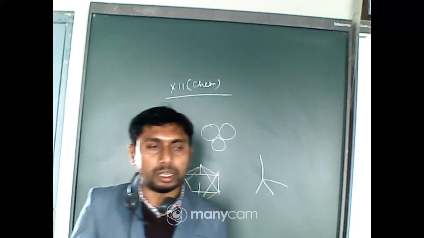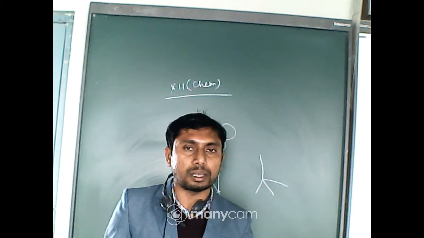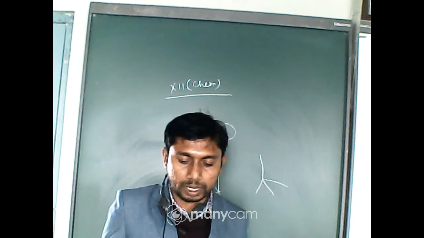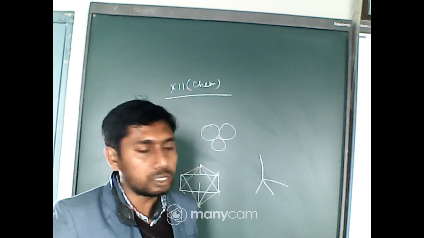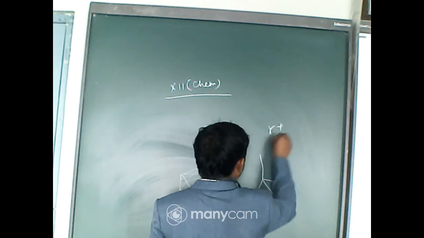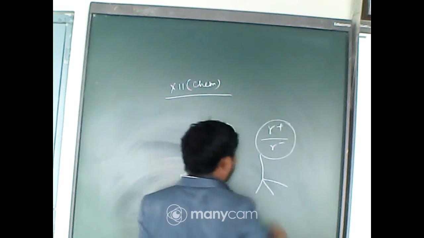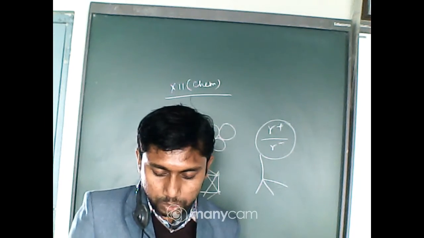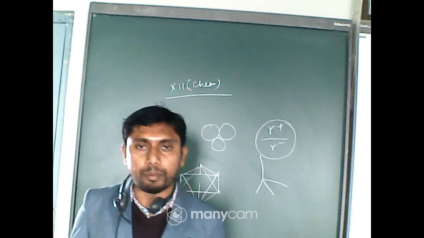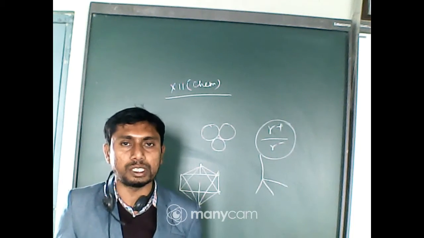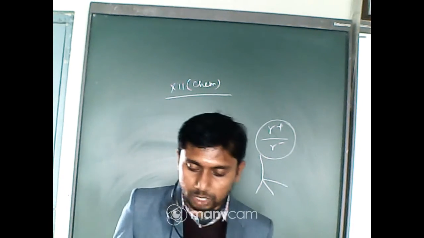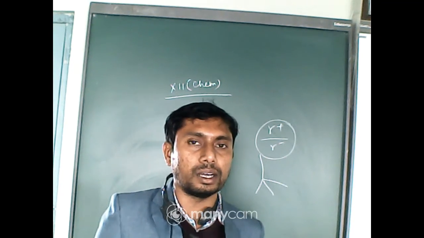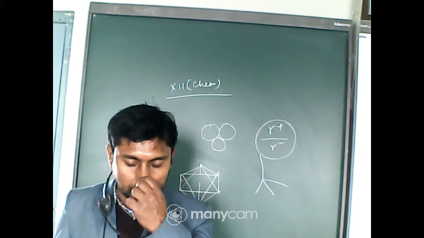Now the radius ratio gives some preliminary idea about the coordination number, and there is a limiting value of radius ratio. What is radius ratio? This is the ratio of r plus by r minus, that is radius of cation divided by radius of anion. Now when its value is 0.155 to 0.225, it is coordination number 3, and the crystal is trigonal planar. So from the coordination number we can detect the geometry of that particular crystal.